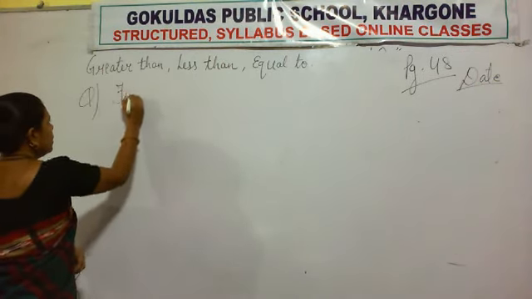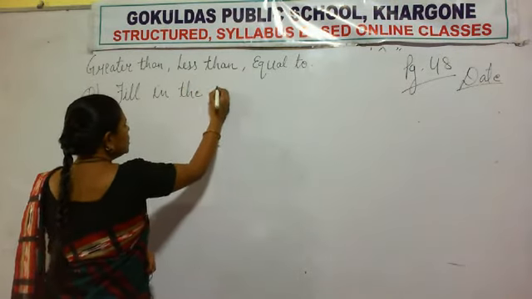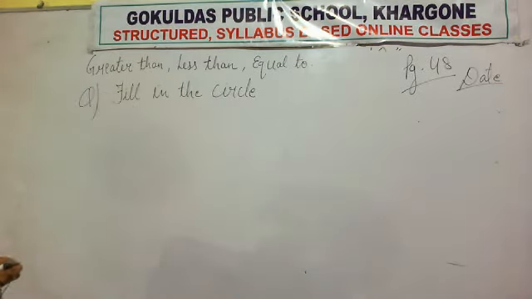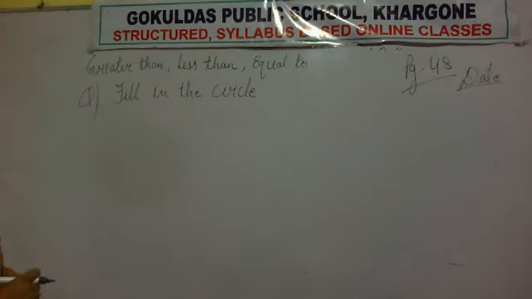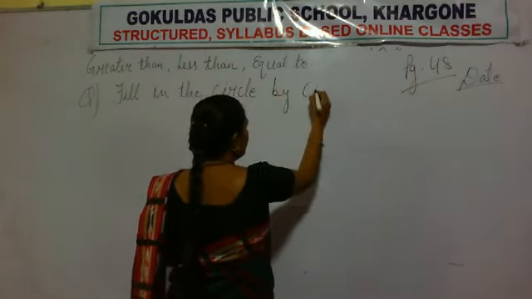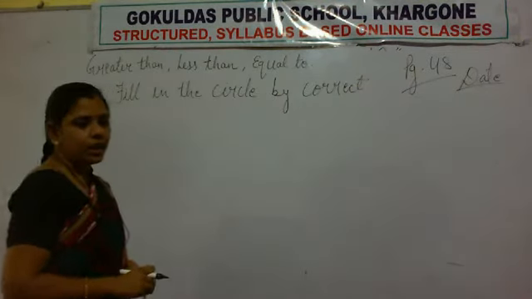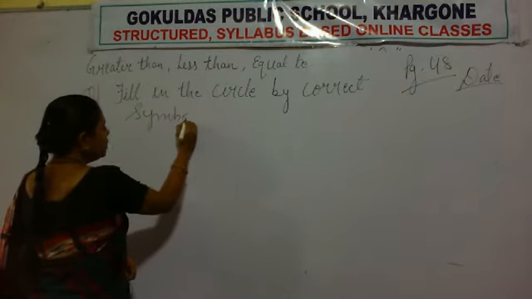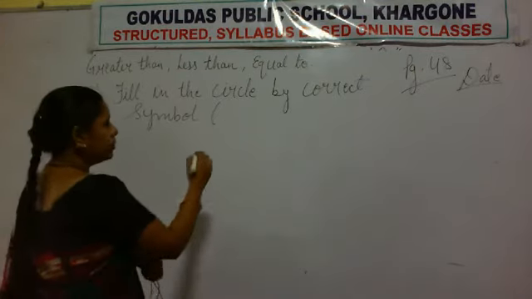Write: fill in the circle by correct symbol, F-I-L-L fill, I-N the, C-O-R-R-E-C-T correct, S-Y-M-B-O-L symbol, and write the symbols inside brackets.